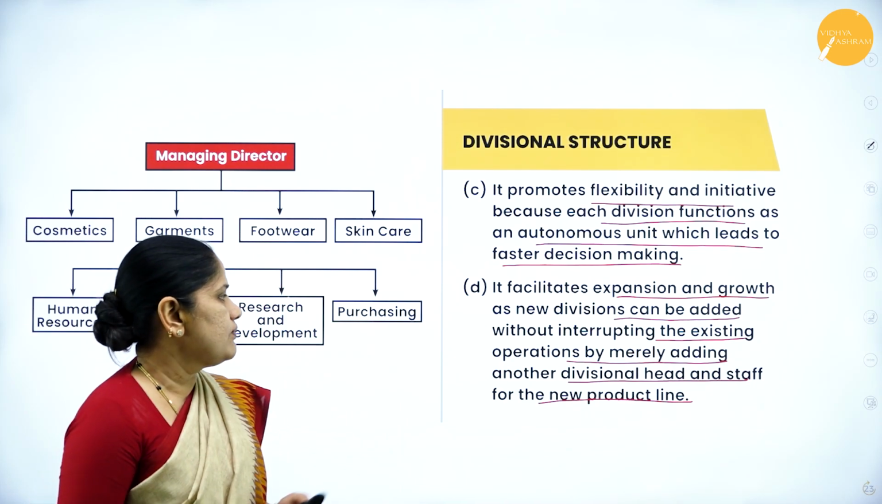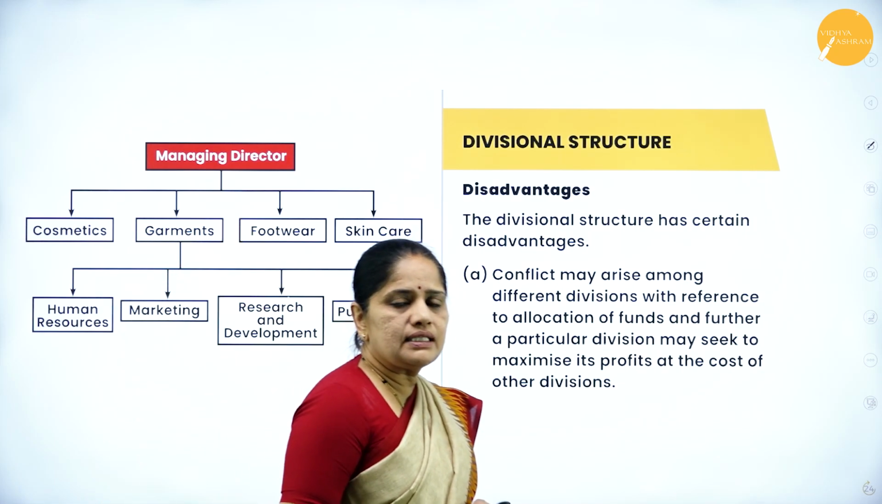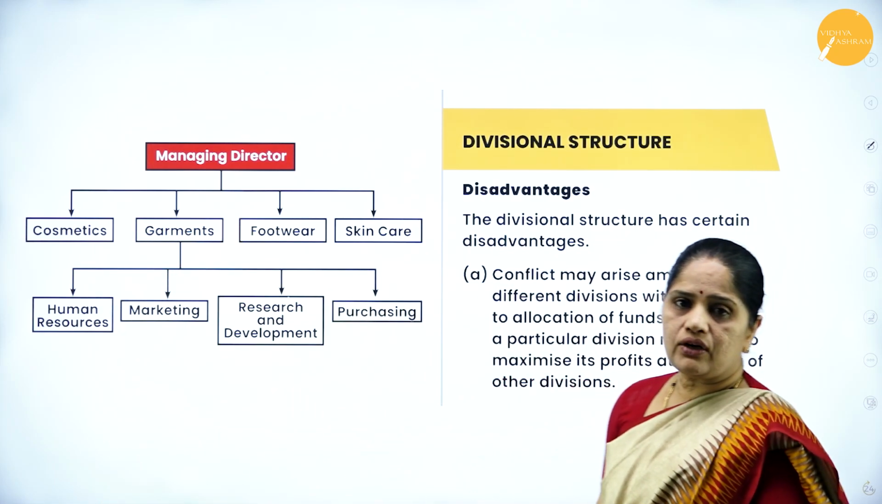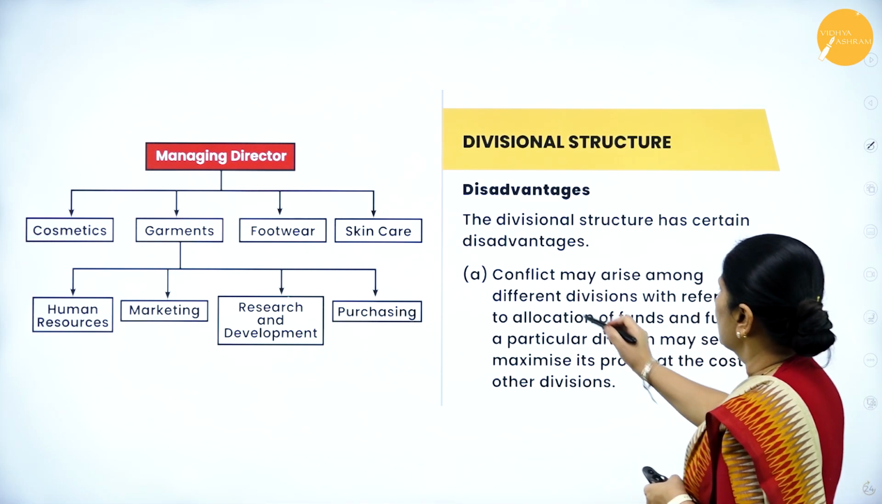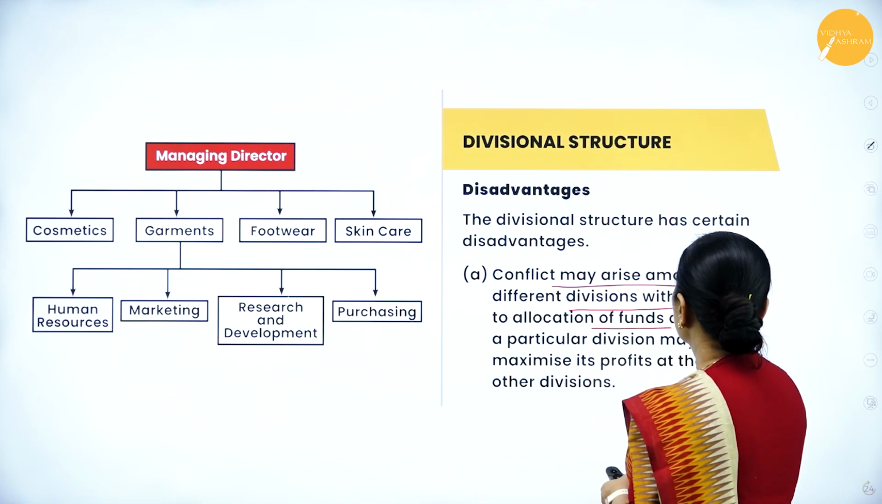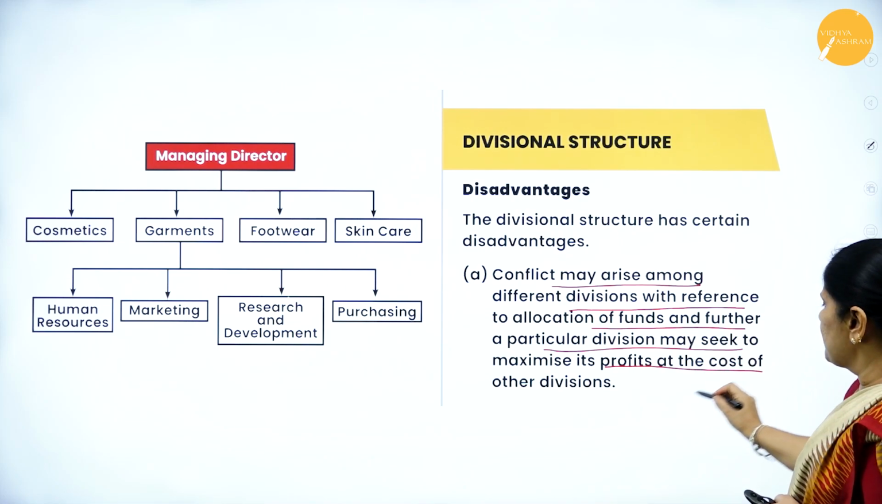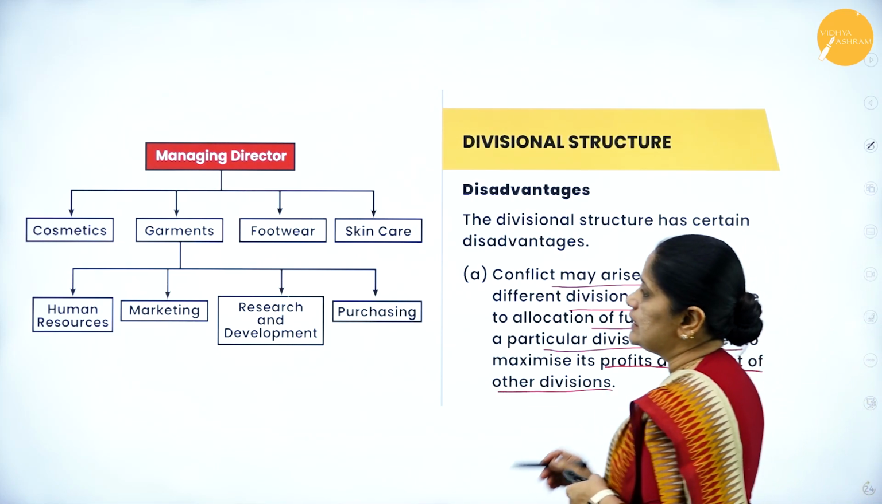So it is easy for expansion and growth. Then let us see what are the disadvantages of this kind of a divisional structure. Conflict may arise among different divisions with reference to allocations of funds, and a particular division may seek to maximize its profits at the cost of other divisions.